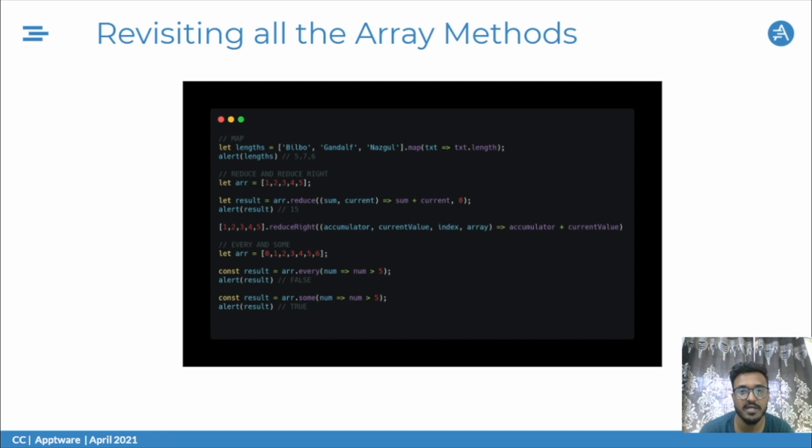Then we have every and some functions. Again, a simple array with values 0 to 6 as a part of it. With the every function, we are checking if the num value is greater than 5. For this, it goes false because we of course have values below 6. And with some, when we use the some function there, it goes true because some of the values are greater than 5. This is a great approach when we want a smaller syntax, or we know which values we want to check. It is a good approach for that purpose rather than using map and looping all over.